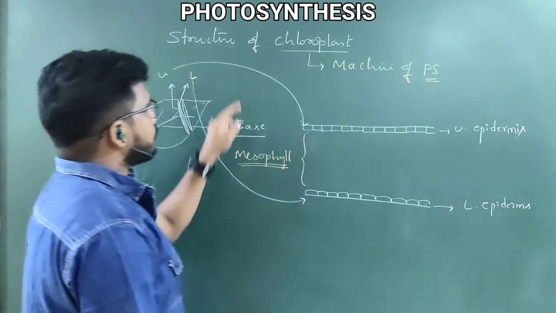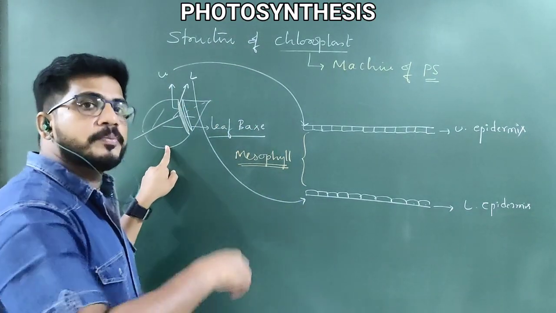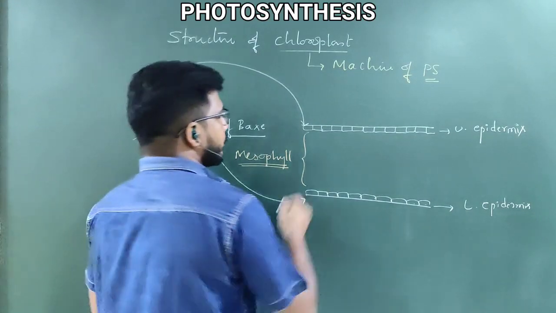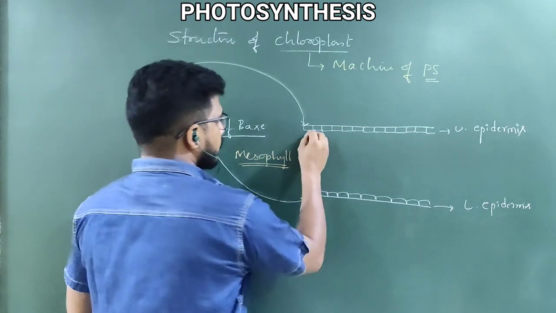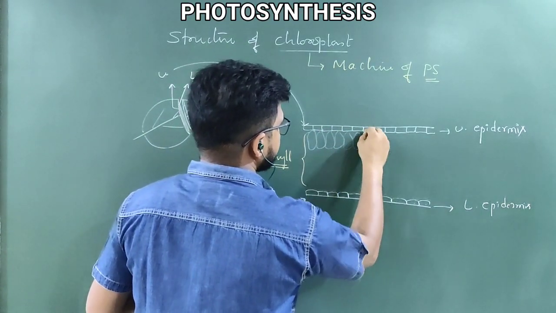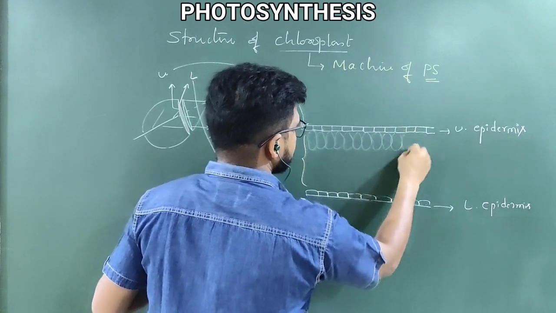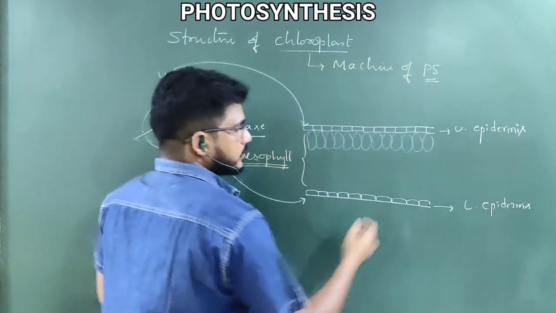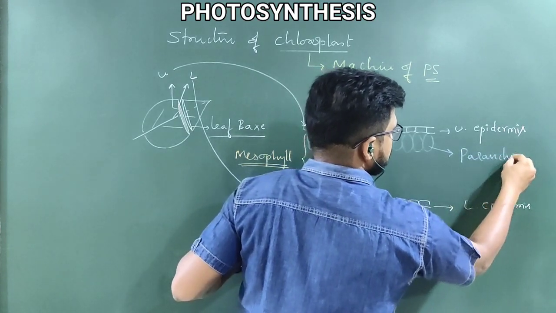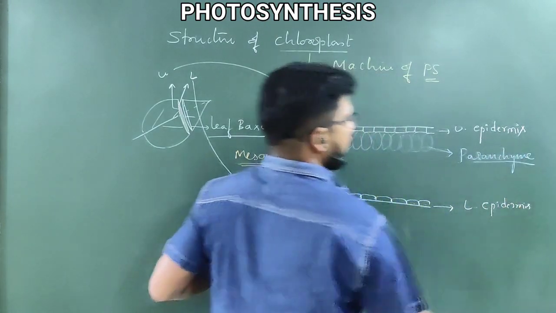Where does photosynthesis take place in the plant, in which part of the plant? Mesophyll. Why? In mesophyll, so many cylindrical cells are present like this. These are called parenchyma.